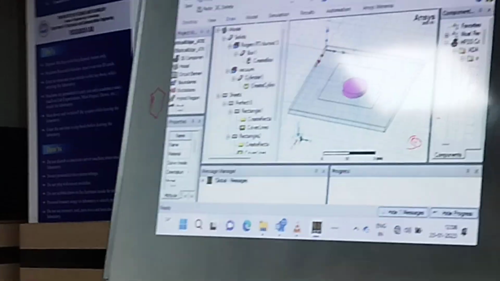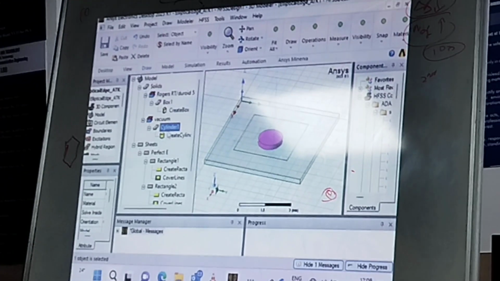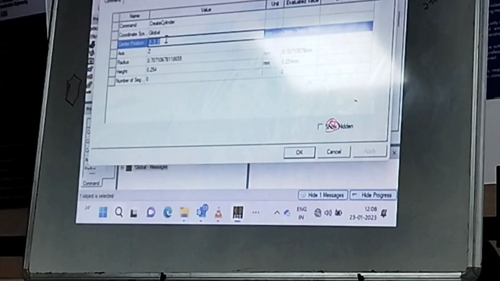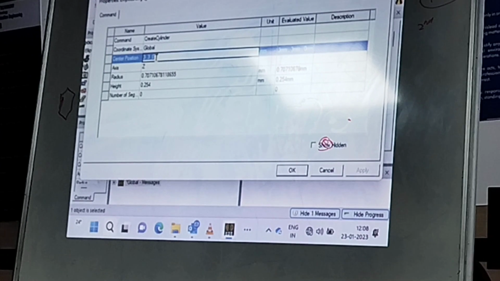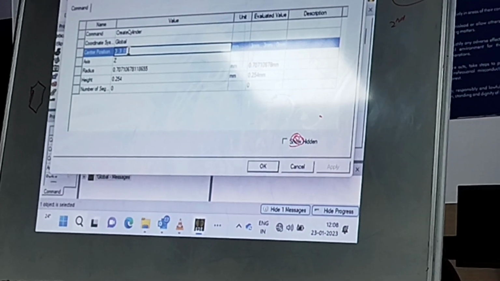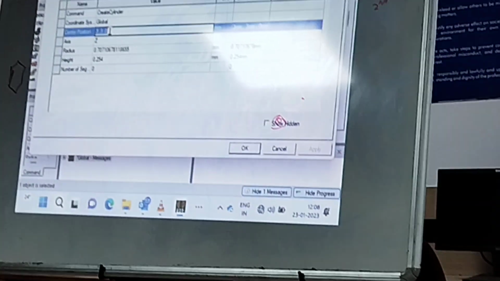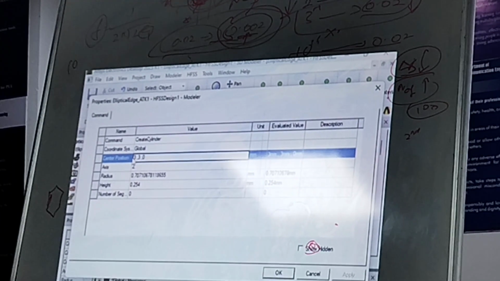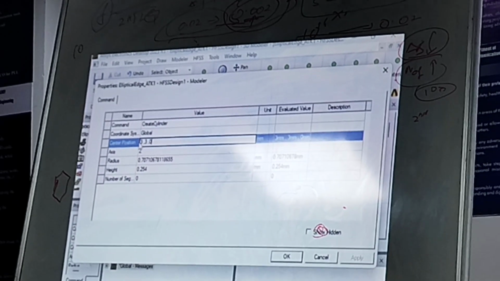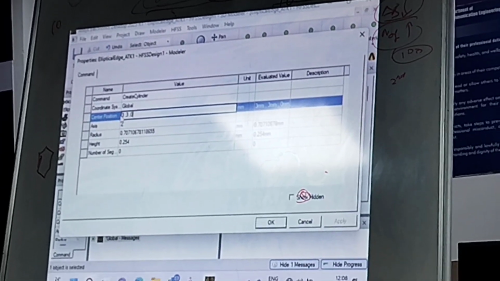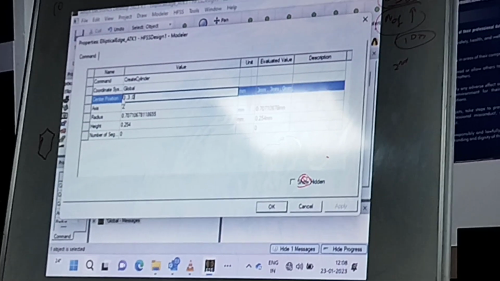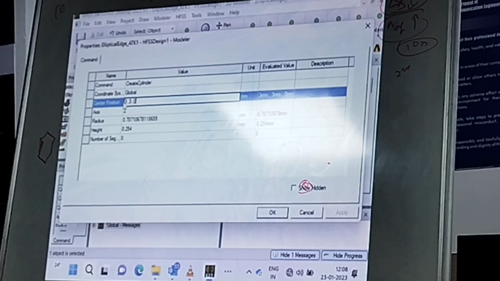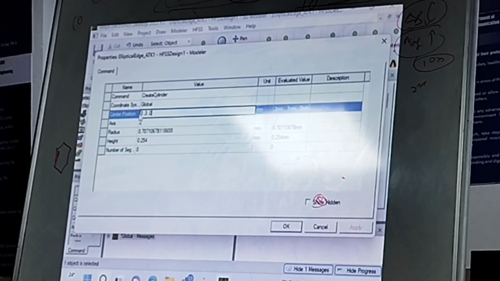So once you create this particular cylinder, the dimension you can say initially I can keep as 3, 3, 0 at center. I'll show you how to run optimetrics also. So at the center I'm keeping as of now, whatever I'm sending from this coaxial cable will be fully reflected back, because the reference plane is at 0,0,0 only. Yes, sir, center plane. Then we have to go to the edge of that particular plane.